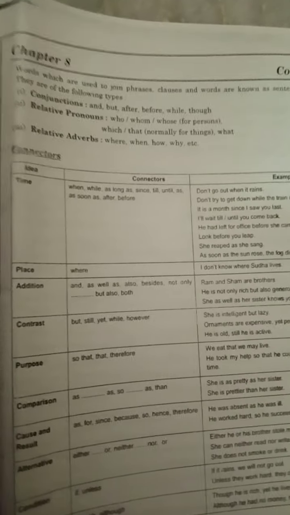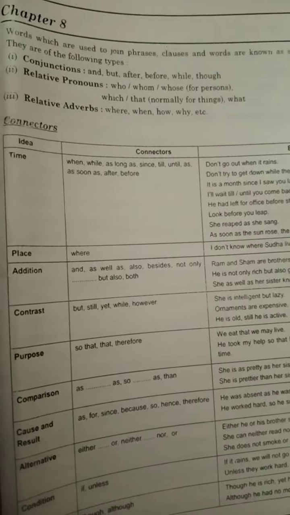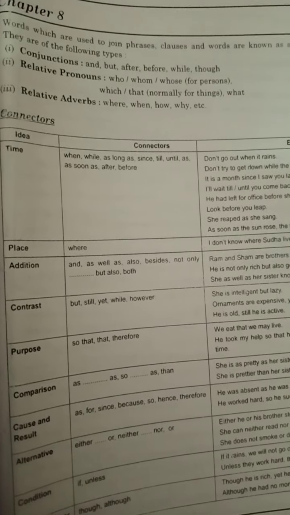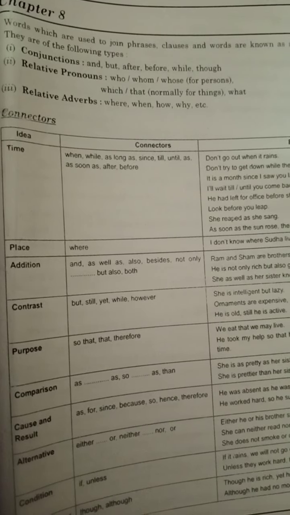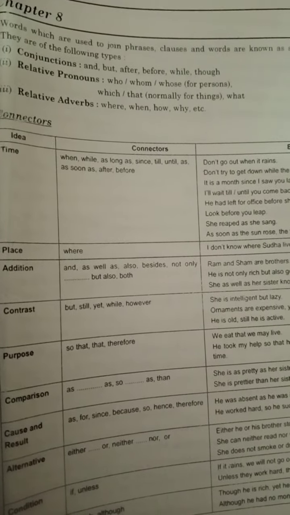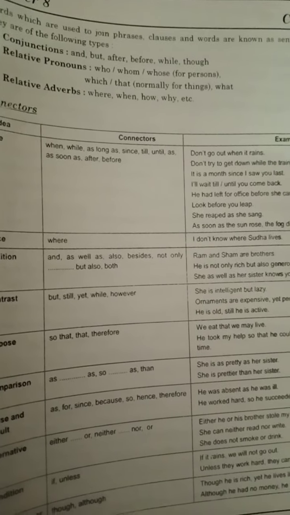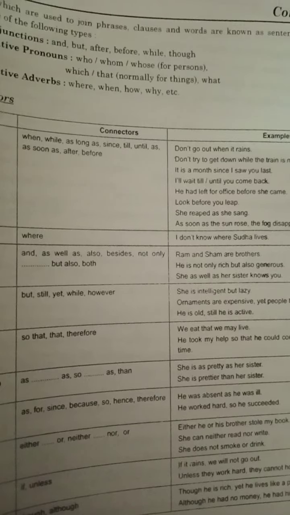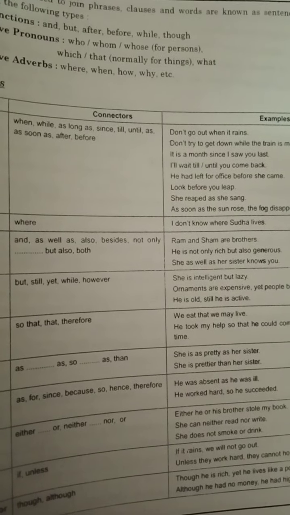Now, connectors. If we are using a time related sentence, then there we will use connectors when, while, as long as, since, till, until, as soon as, after, before. Don't go out when it rains. So, don't go out when it rains. When is a connector, it shows time.